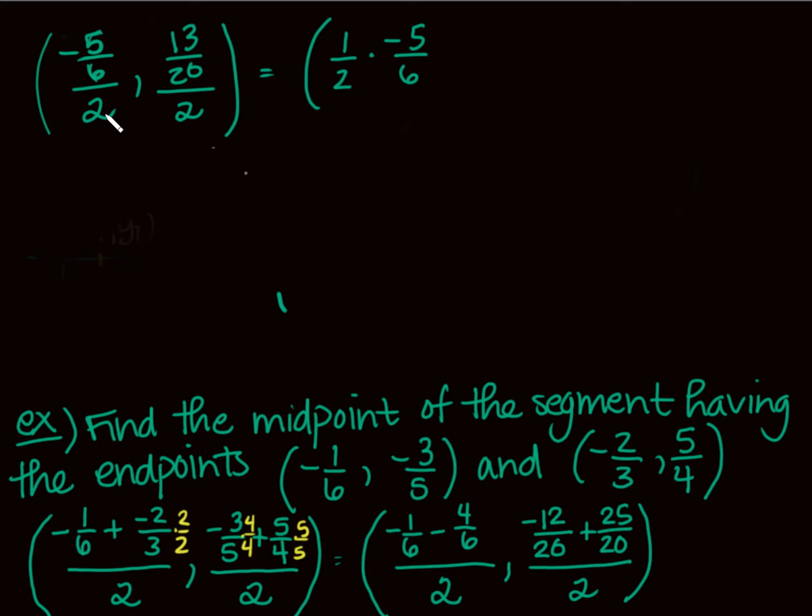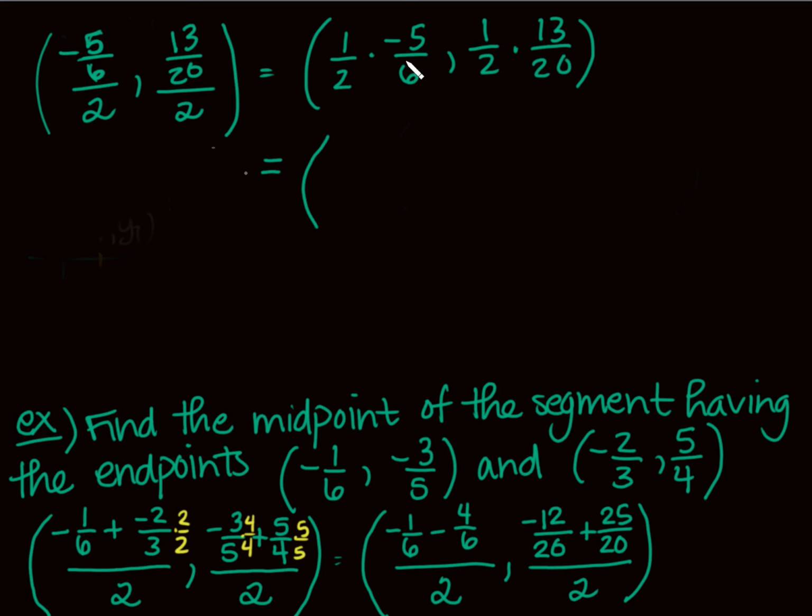Look at what you're doing, people. You're just dividing by 2. You're taking half of something. And 1/2 times 13/20. So I don't like to memorize a bunch of rules. What I like to do is just think about what it means to divide. It means to multiply by the reciprocal of whatever that number is, right? So the reciprocal of 2 is 1/2. And so what is our final answer?